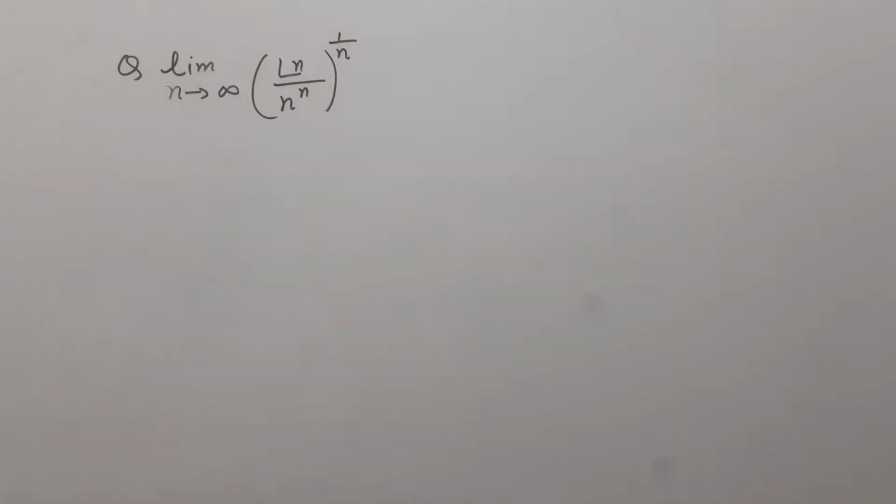Students, in this question we have to find the limit of factorial n divided by n to the power n, whole power 1 upon n, when n tends to infinity. आप देख सकते हैं यहाँ पर हमको फैक्टोरियल n अपॉन n की पावर n की होल पावर 1 अपॉन n की लिमिट फाइंड आउट करनी है when n tends to infinity.